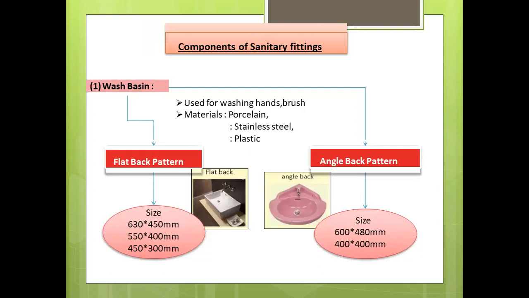If you want to add more topics and more types of wash basins, you can describe them. The other information on wash basins is given in your textbook. But from my suggestion, you can easily write down these different points, and that is enough to explain. There is no deep explanation needed to write in the exam.